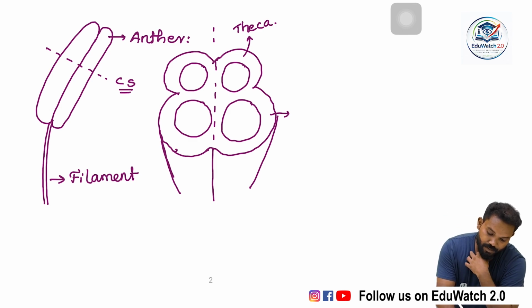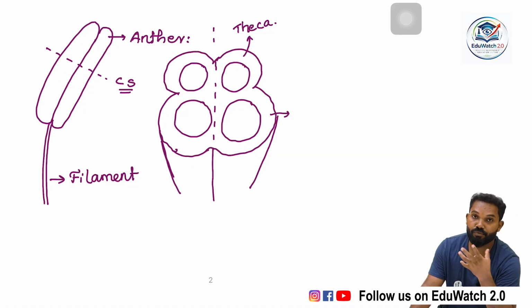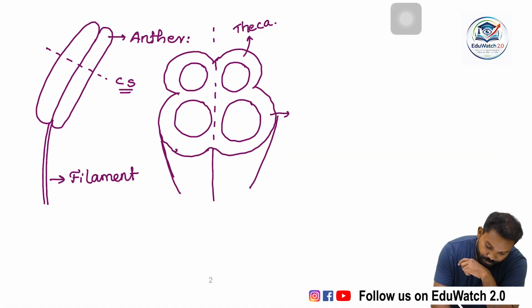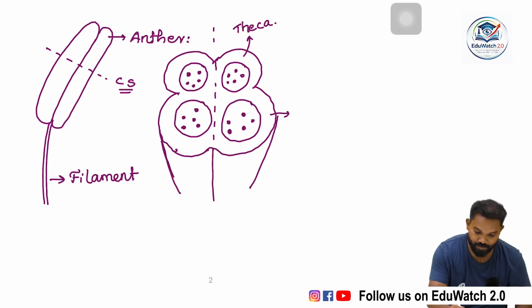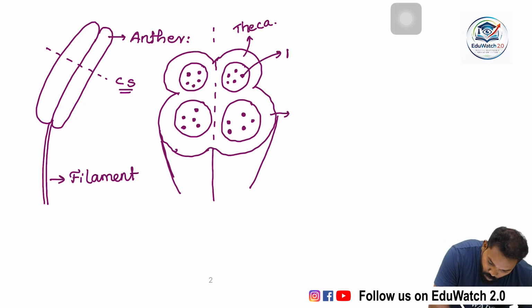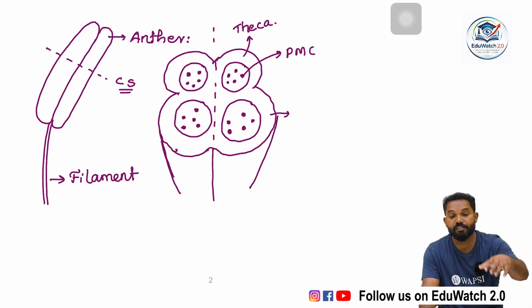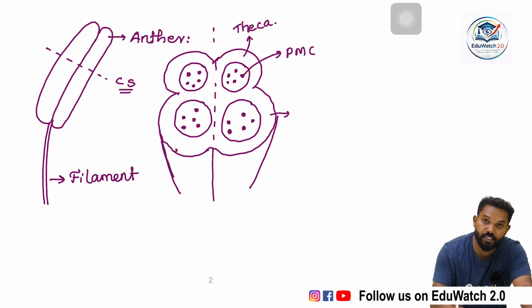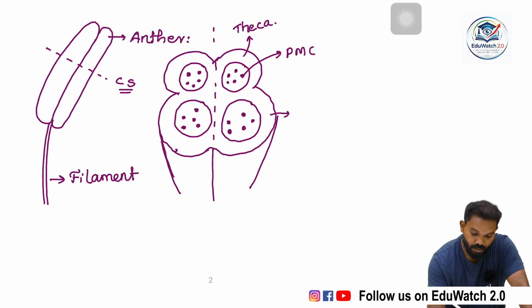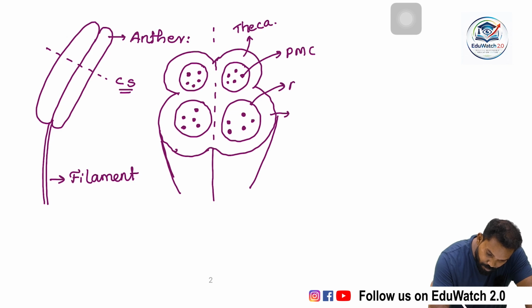Here, this is the place where pollen grains are formed. There are 5 pollen mother cells, seen within a cavity known as the microsporangium.